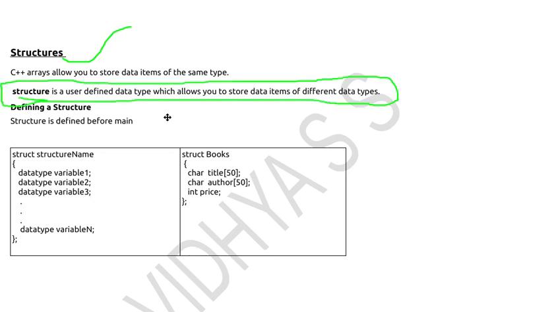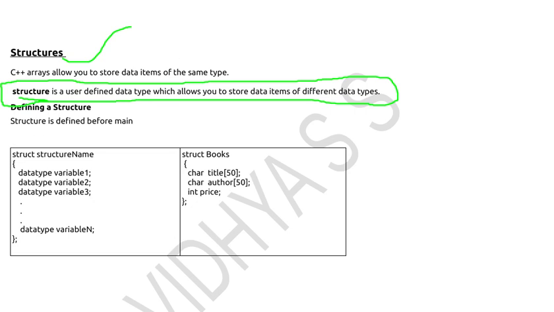Why? Because a structure variable can store the values which are defined by the user. If a user defines a structure that can hold character and integer, it can hold character and integer. If the user says I want to store character, integer as well as float, it can store those values. That is defined by the user, and the user decides whichever values a structure can hold.